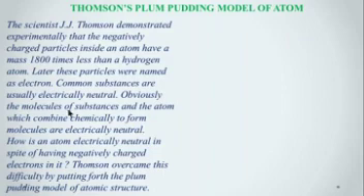Why are such molecules electrically neutral? Because they have the same number of negatively and positively charged particles. How is an atom electrically neutral, in spite of having negatively charged electrons in it? Thomson overcame this difficulty by putting forth a plum pudding model of atomic structure.